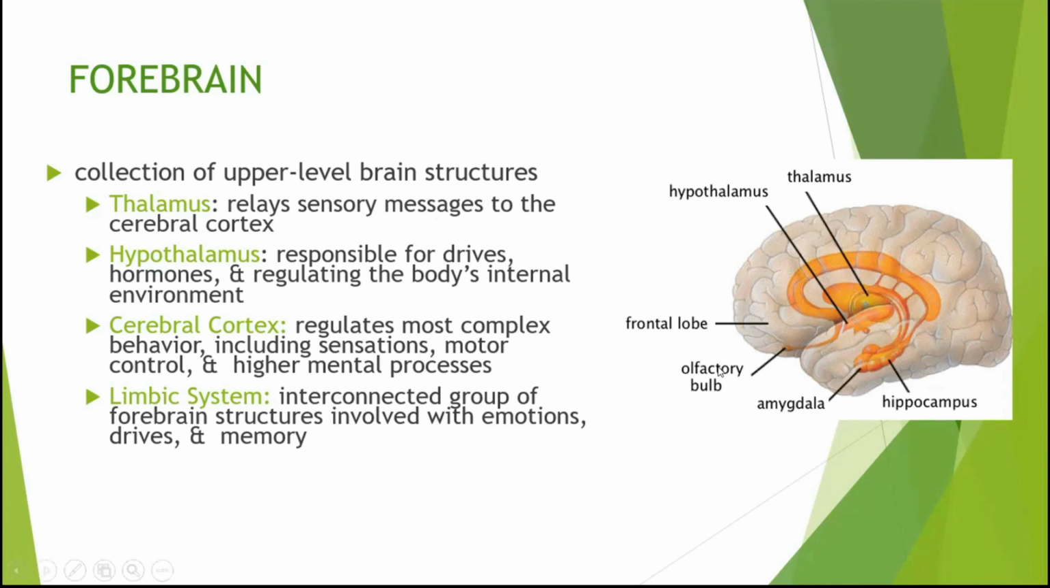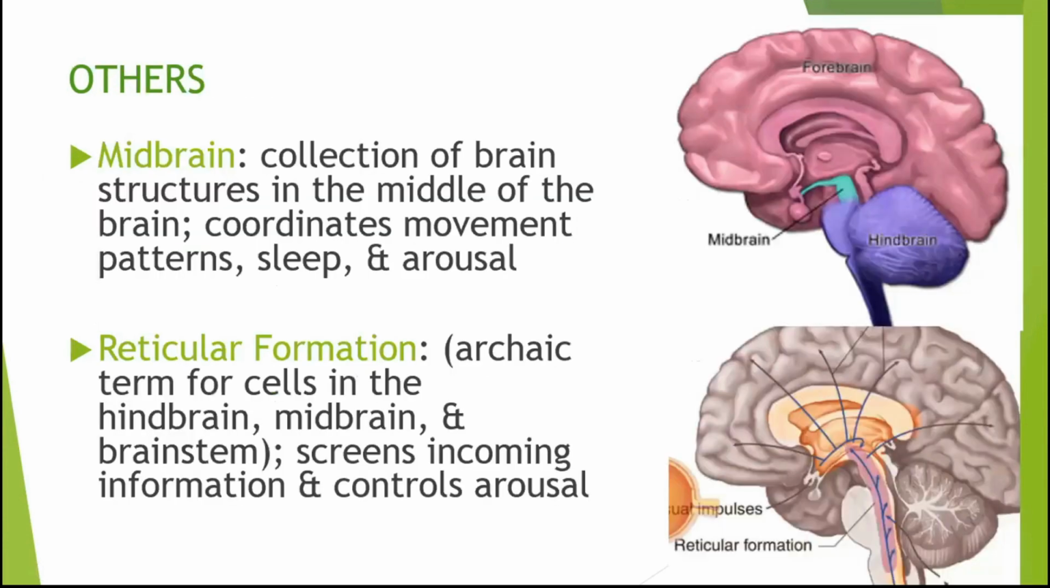And then for the limbic system, it's actually this whole thing. So that's an interconnected group of four brain structures involved with emotion, drives, and memory. Right. So for the others, the next part of the brain is the midbrain. It's this tiny one there in the middle. So this is the whole forebrain, and then this is the hindbrain going down. This blue thing there is the midbrain. This is the collection of brain structures in the middle of the brain. This coordinates movement patterns, sleep, and arousal.